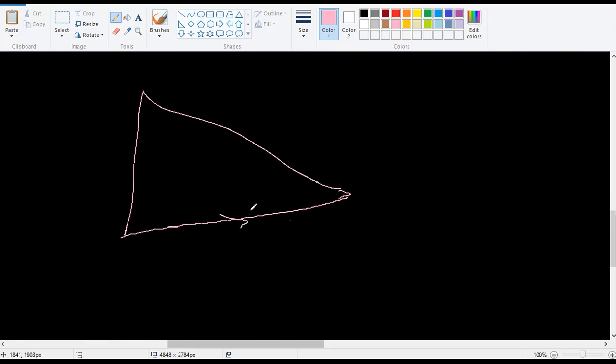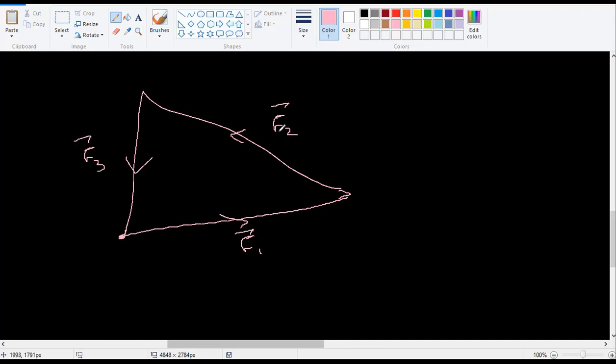So if you had a triangle like this, let's say this is one force, this is another force, this is another force. If the forces are put together and it comes back to the same point, what do you mean by that? The net force is 0. Take it down properly.